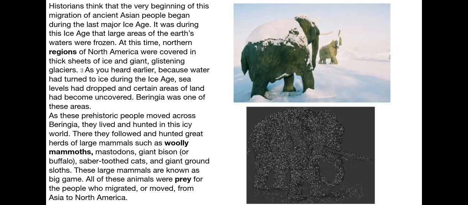There they followed and hunted great herds of large mammals, such as woolly mammoths, mastodons, giant bison or buffalo, saber-toothed cats, and giant ground sloths. These large mammals are known as big game. All of these animals were prey for the people who migrated or moved from Asia to North America. Those are some pretty cool historic creatures. It makes me think of the movie Ice Age.